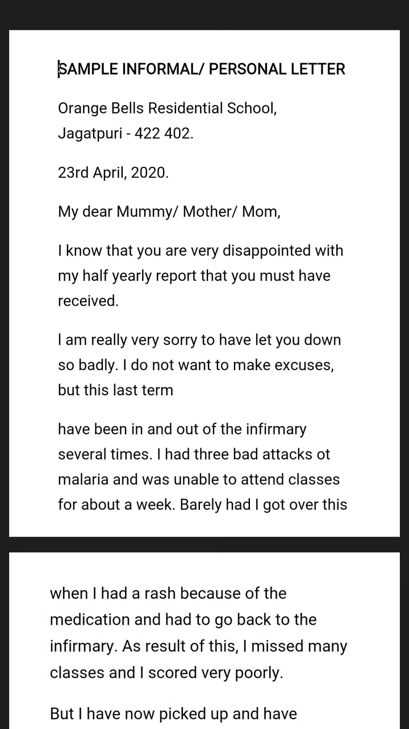Then leave a line and put the date. In any kind of letter writing, date should always be the date on which you are writing the letter. It should not be a back date, it should not be a date in advance. It should always be the date of the day on which you are writing the letter. So remember, if you are given a classwork, you have to write that day's date in the letter.